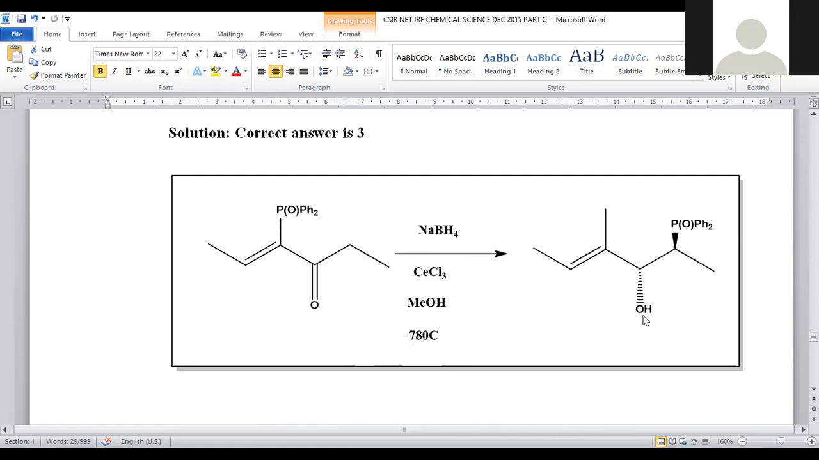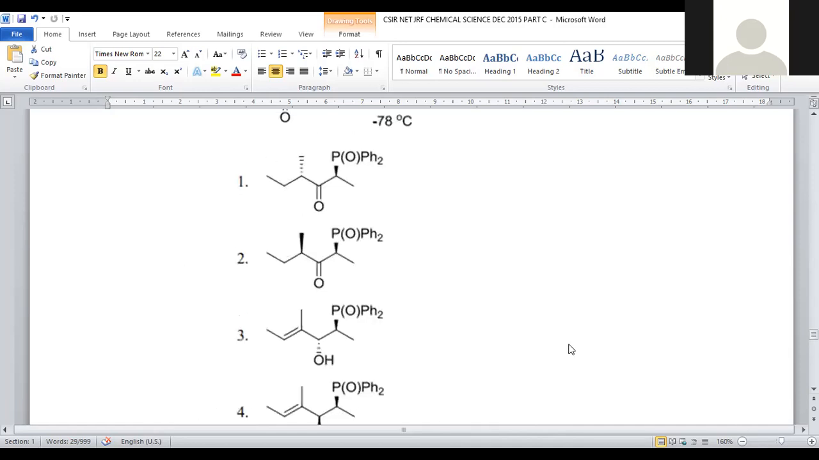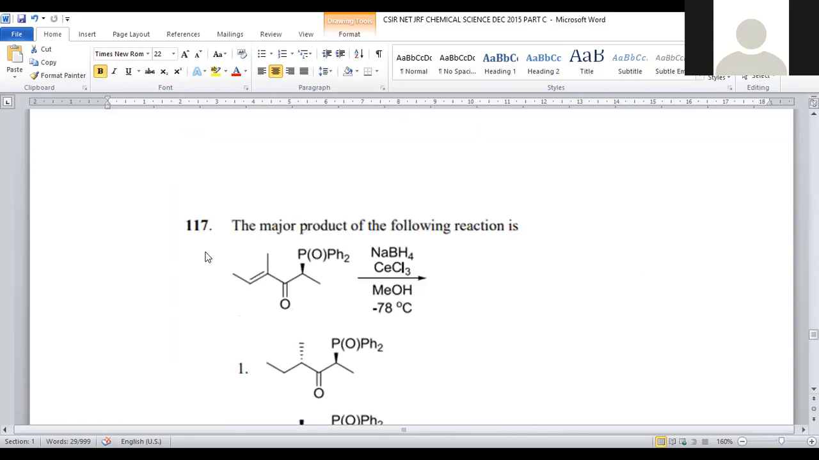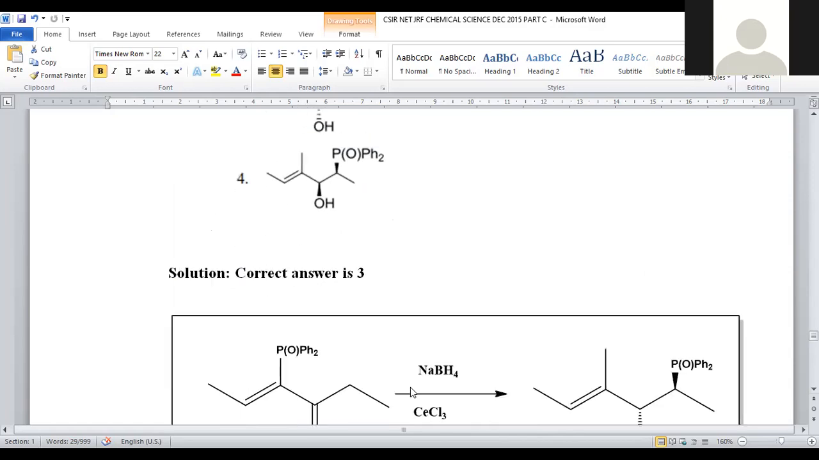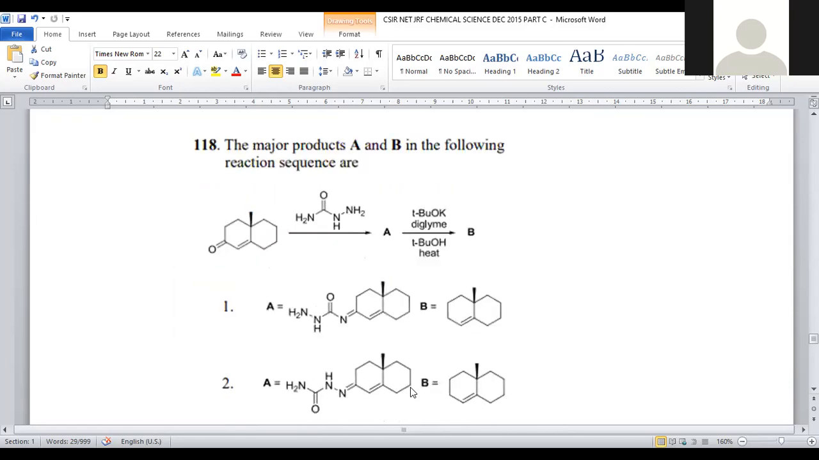So the corresponding hydroxy compound gets generated. The stereochemistry of the compound is that the POPH2 will be towards the VR, so that the OH group is generated away from the VR. That is given in option number 3. Option number 3 is the correct answer for question number 117. Let us move on to question number 118.